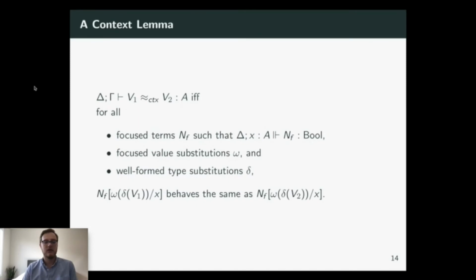So that leads us to a context lemma, which looks a little hairy, but all this is saying is that to prove two values equivalent, you only need to consider focused contexts, which are represented by a term nf with a hole x represented as a variable here. And if v1 and v2 are open, then you need to close them off with some closing substitutions, but you can assume that all the values in those substitutions are focused.